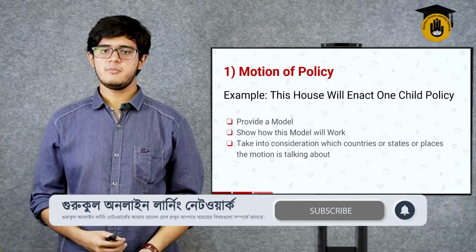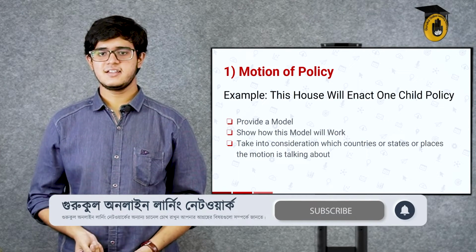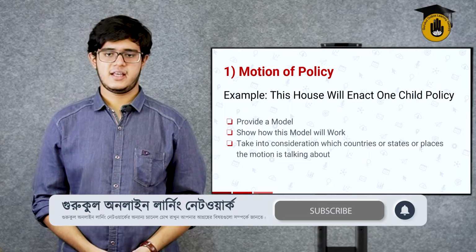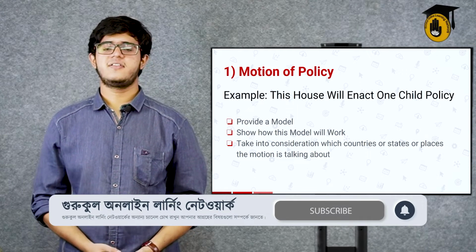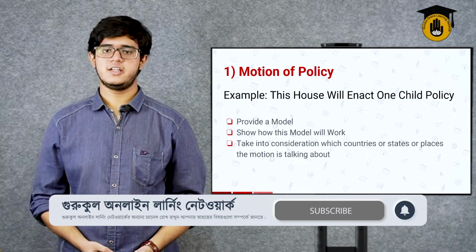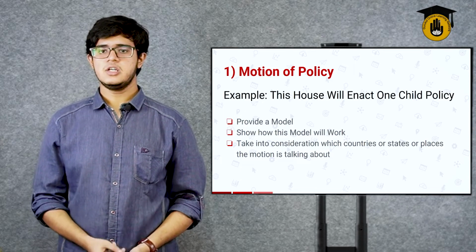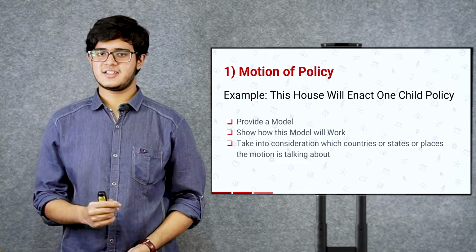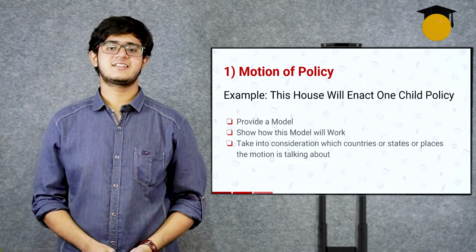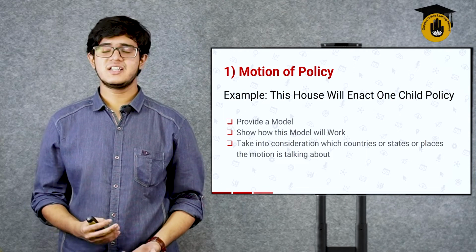But remember, since China already has this, they won't be enacting it again. So who could it be? It could be India, considering the fact that they have a huge population and it's the second most populated country in the world. Or it could be Bangladesh, because it's the most densely populated country in the world.